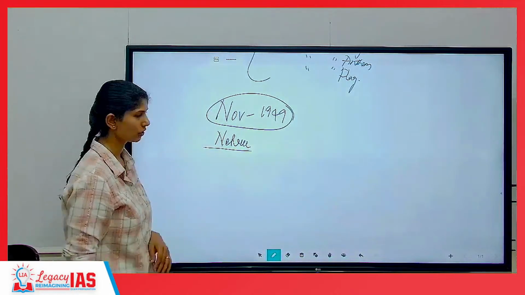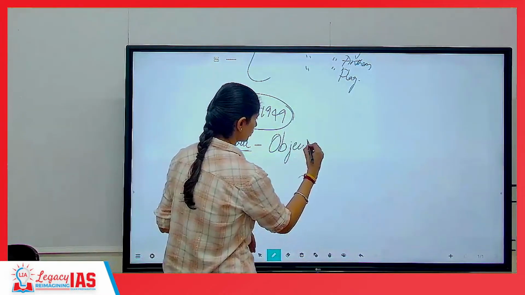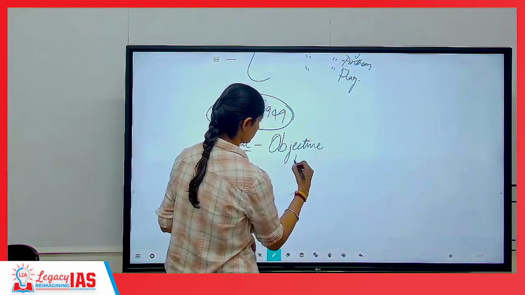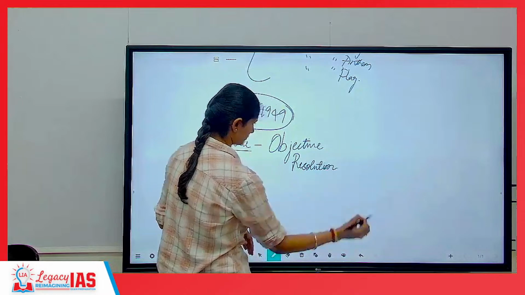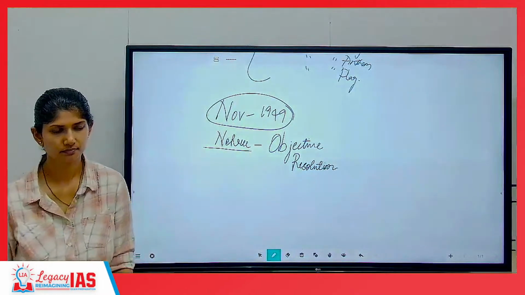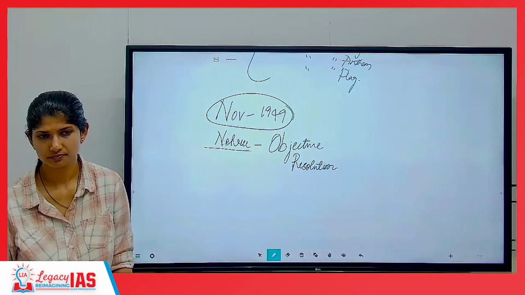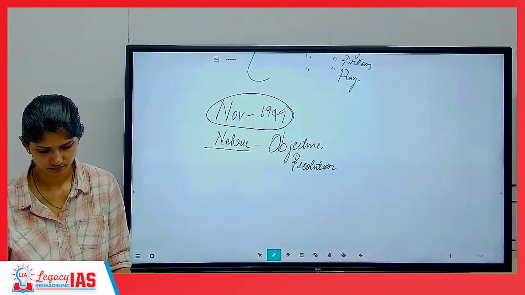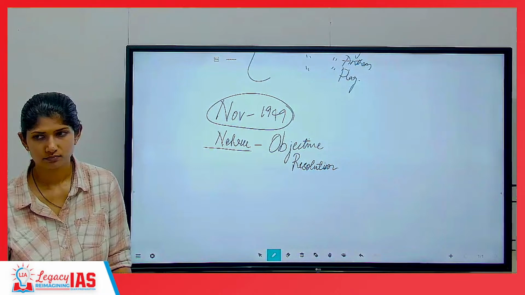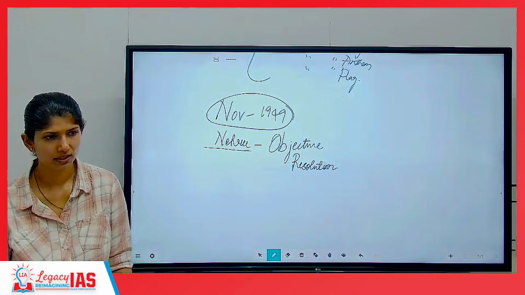Nehru moved a historic speech of objective resolution. Write that down, important. Clear?